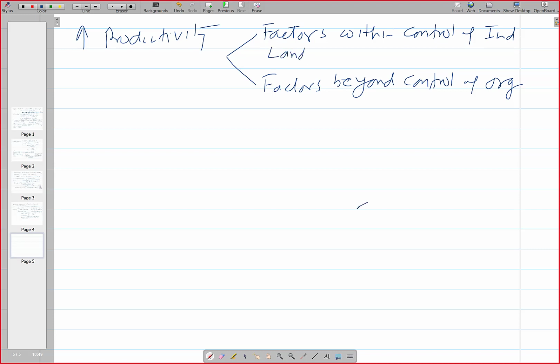You can have one machine or 10 machines, you can have 5 acres or 10 acres of land. Then there is the labor, you can have 50 or 100 people employed in your organization. You can use 10 kg or 100 kg of material. So many things are within the control of the organization or the industry.